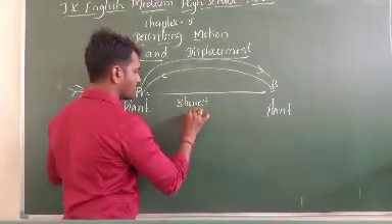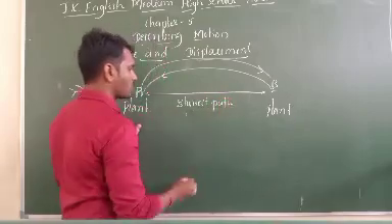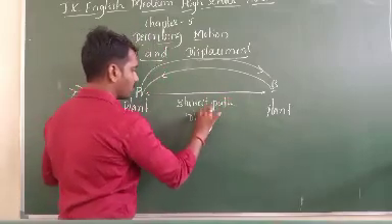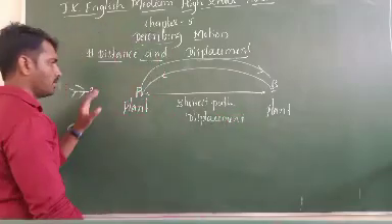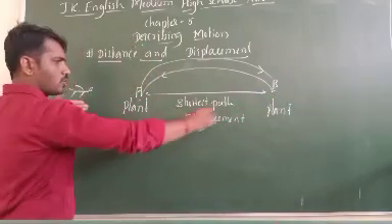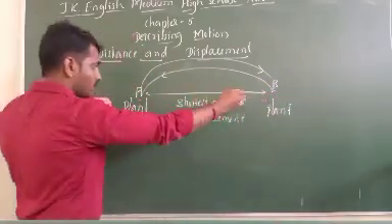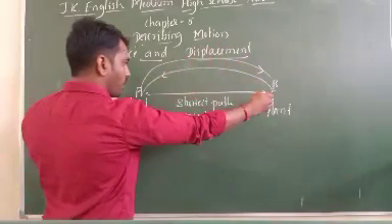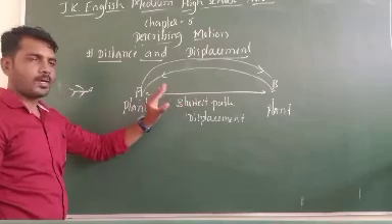Otherwise, the shortest path is called displacement. Plant A is here and plant B is there. We just draw a straight line between object A and object B. This path is called displacement. That is called the shortest path.